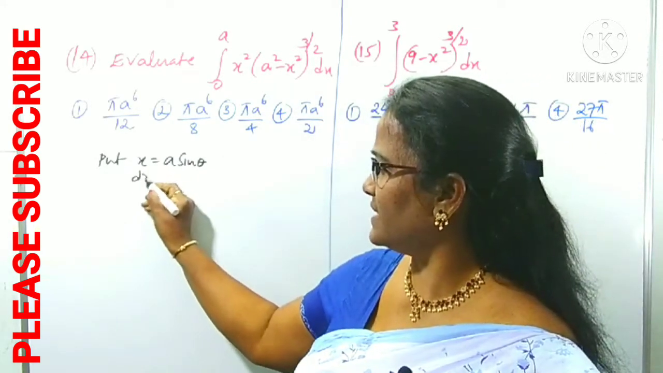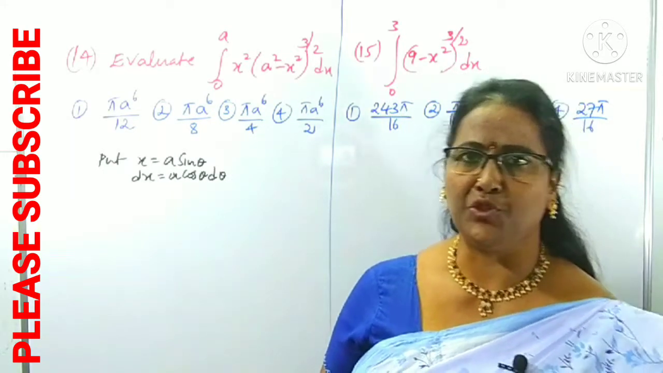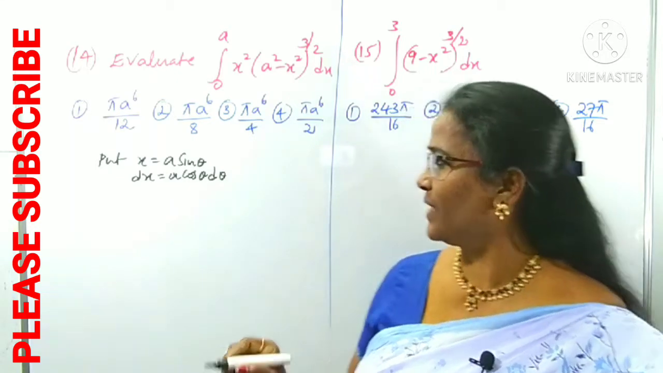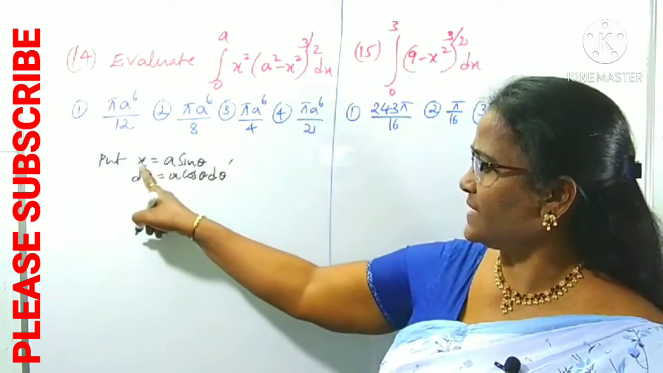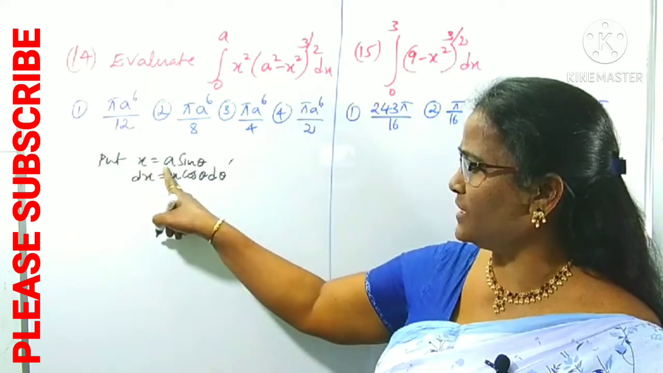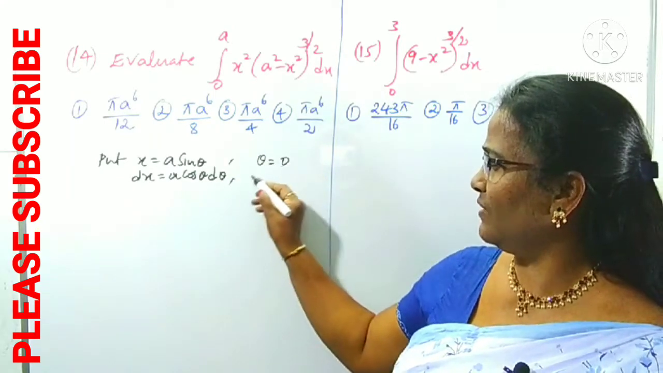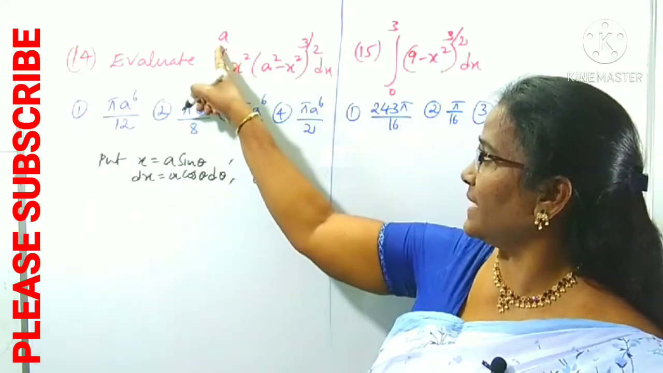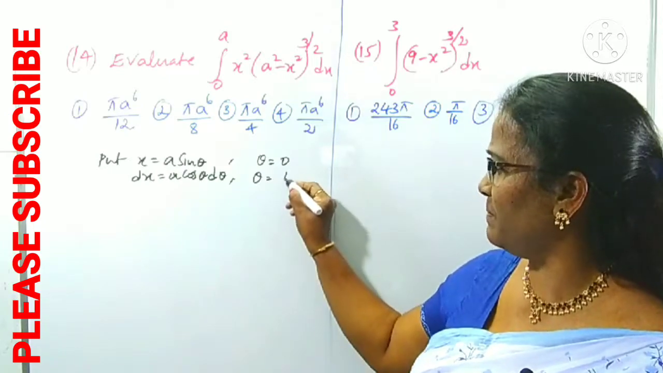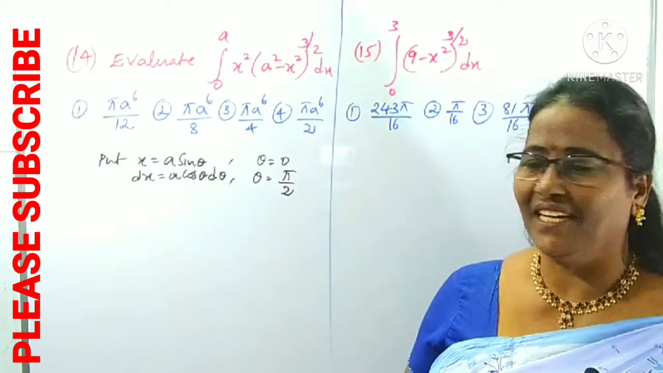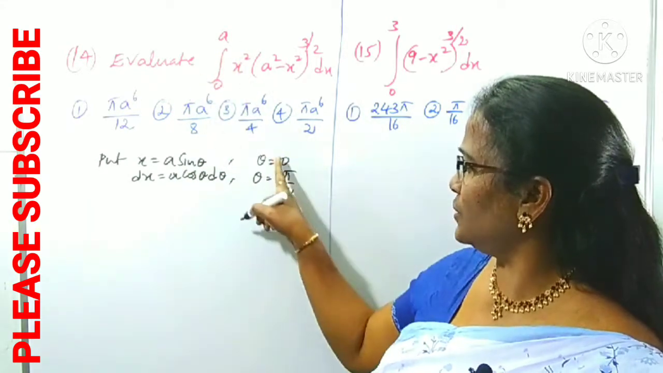Now we can change dx: dx is a cos theta d theta. We are changing the substitution in terms of theta. Now we can change the limits. What is the lower limit of x? x is 0 means sin theta is 0, therefore theta is 0, the lower limit. And what is the upper limit of theta? x is a, so sin theta is 1, meaning theta must be pi by 2. The limits change from 0 to a into 0 to pi by 2.